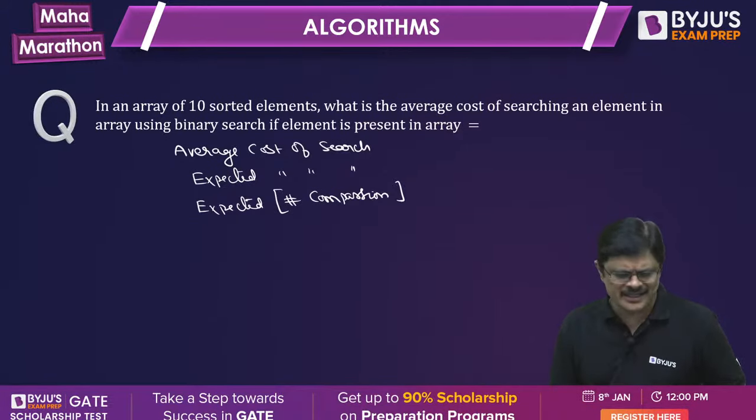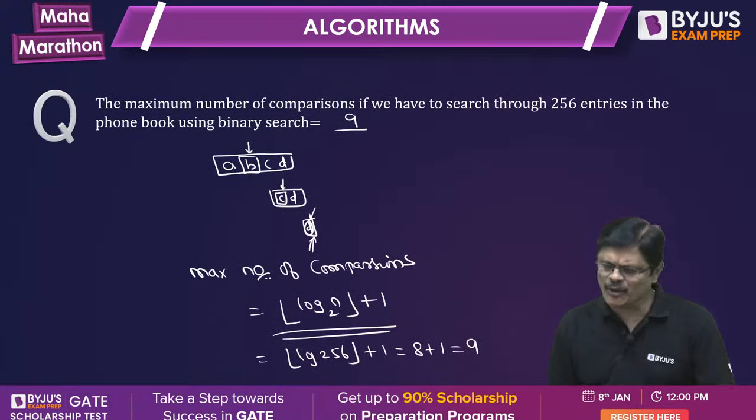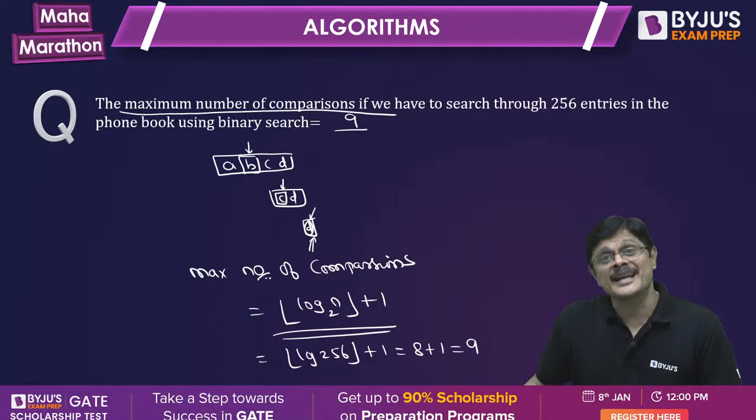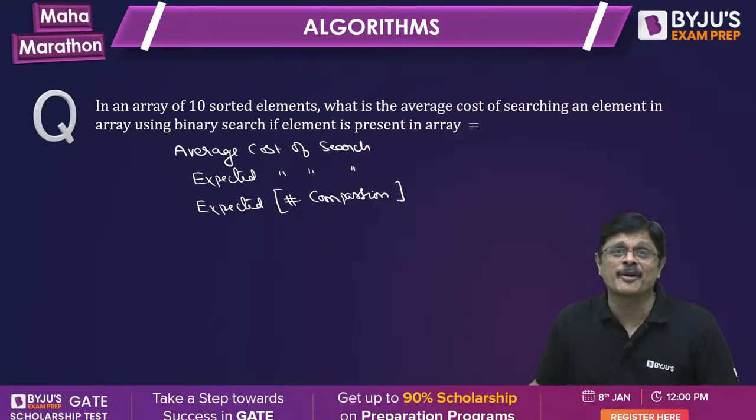See, the previous formula is about the maximum number of comparisons. Here it is not just the number of comparisons, it is the expected number of comparisons. It is the average value. It is a probabilistic question. It is based on probability.